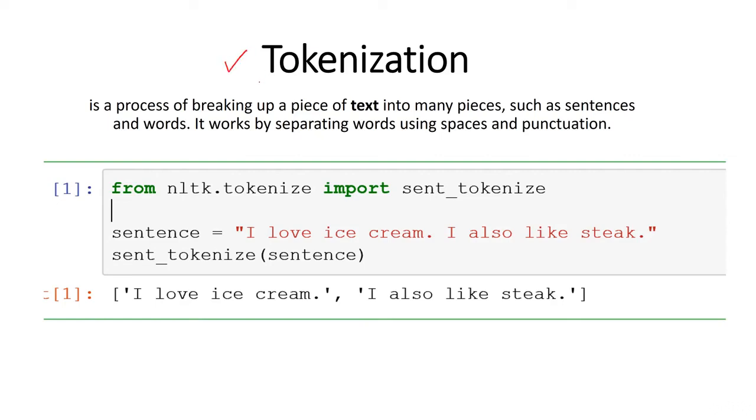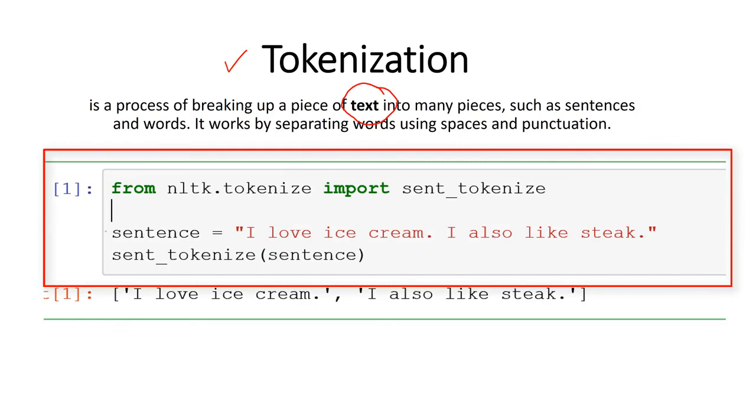All right, in this lecture, let's talk about what tokenization is. Tokenization is very easy to define and understand. It's more difficult to implement. So it's the process of breaking up a piece of text, now that's the key word, into many pieces.